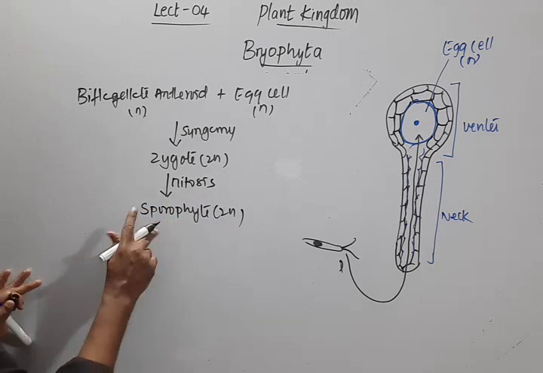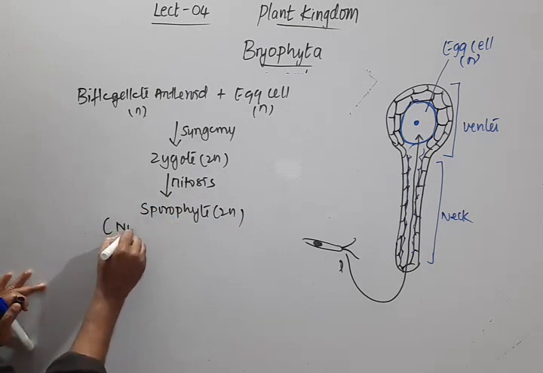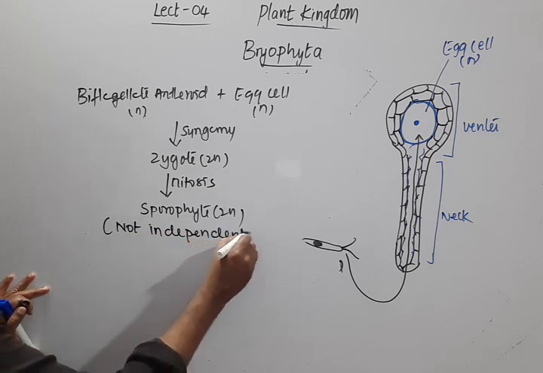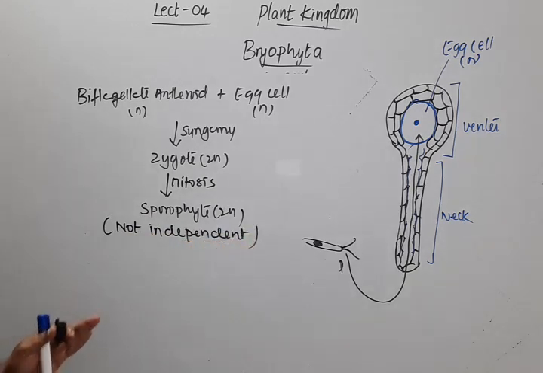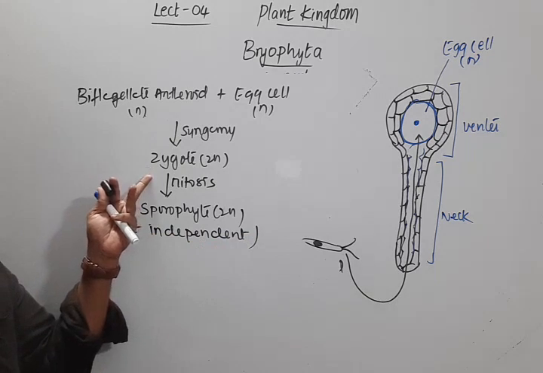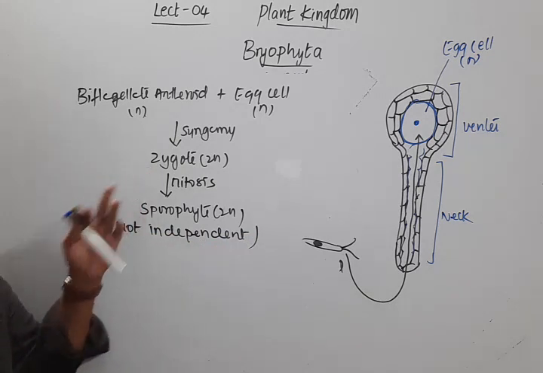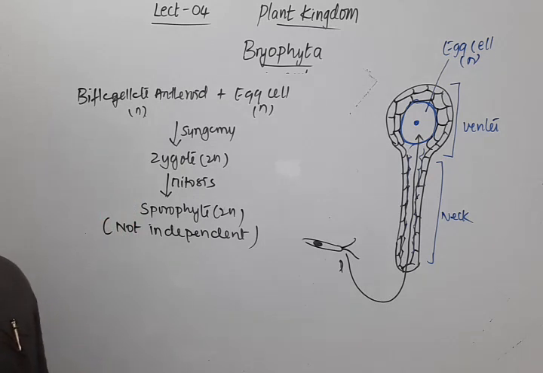This sporophyte which is formed is not independent. In some cases, the zygote will immediately undergo meiosis and produce spores, which are released, settle somewhere, and develop into gametophyte.